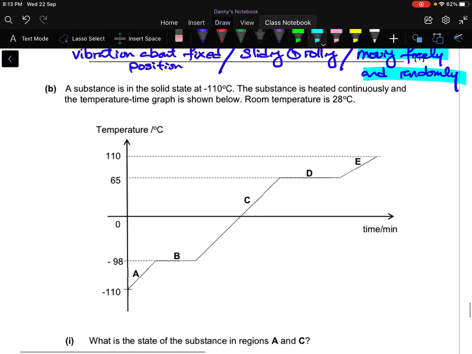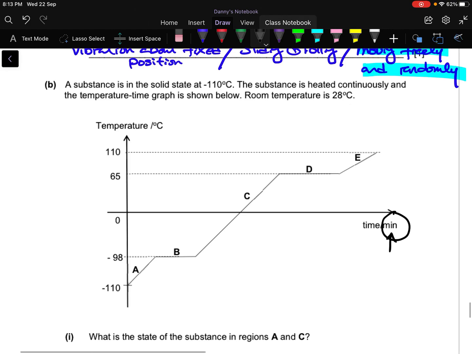Okay, for your part B is your temperature-time graph. Be very careful. Down here the time is in minutes. So if they ask you in seconds or they give you the power, the time must be in seconds. So whenever I have a graph, I tell myself I must check the unit because I got it wrong too many times already.